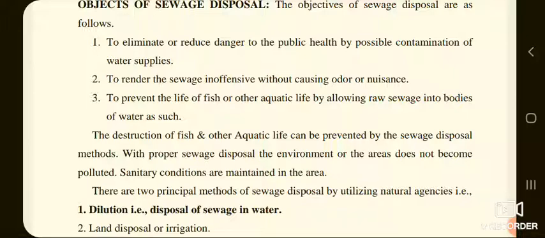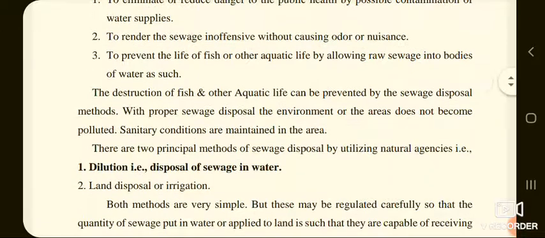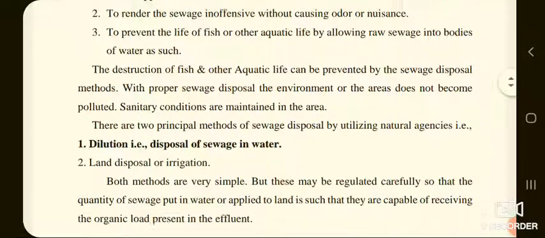Third, to prevent the destruction of fish or other aquatic life by allowing raw sewage into the bodies of water as such. The destruction of fish and other aquatic life can be prevented by the sewage disposal method. With proper sewage disposal, the environment or the areas do not become polluted. Sanitary conditions are maintained in the area.